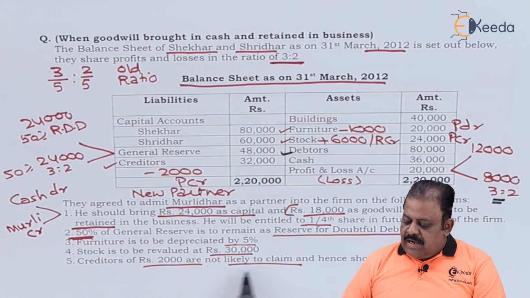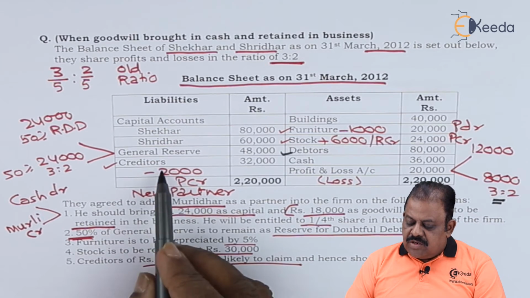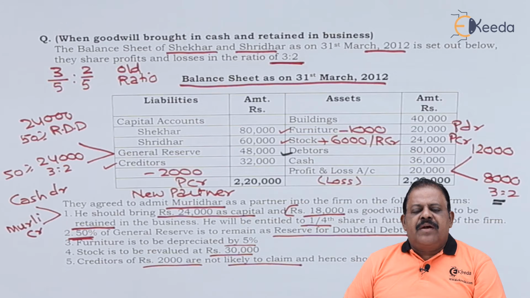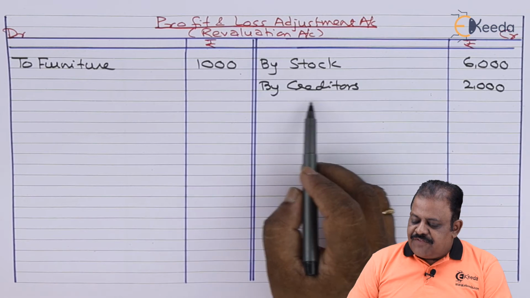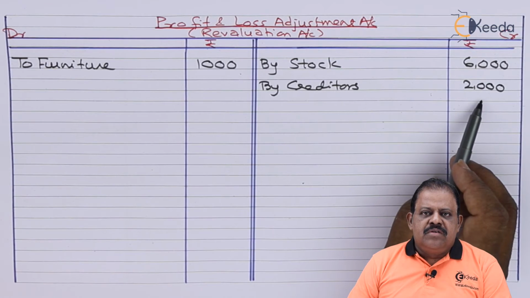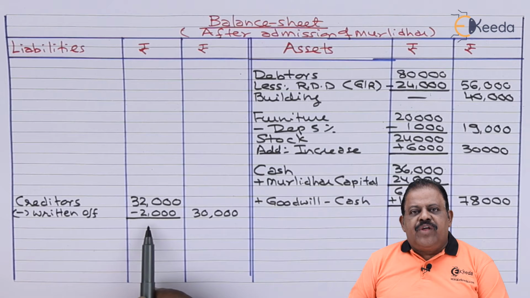Creditors of 2,000 are not likely to claim, hence should be written off. This is discount received on creditors. We'll have to deduct 2,000 from creditors. Second effect, profit and loss adjustment account credit or revaluation account credit, as there is a decrease in liability. Discount from creditors is recorded to the credit of revaluation account 2,000. Balance sheet liability, creditors 32,000 less return of 2,000, outer column 30,000.